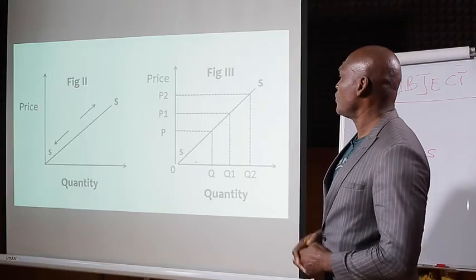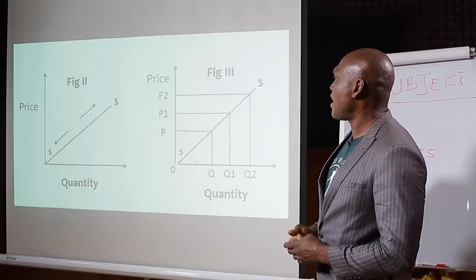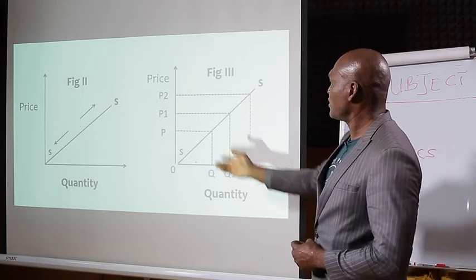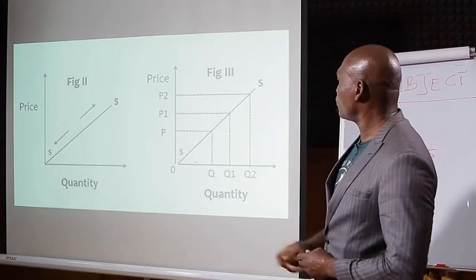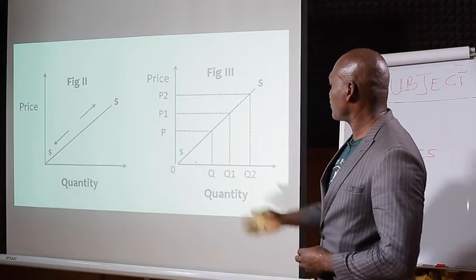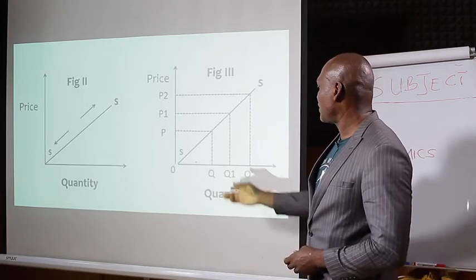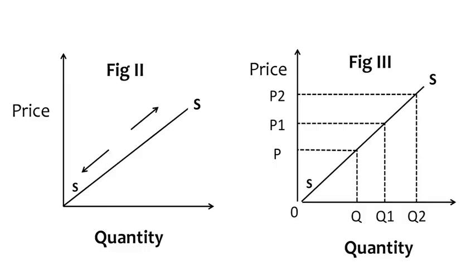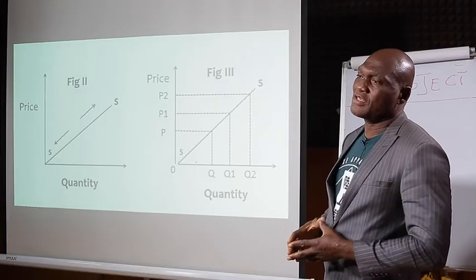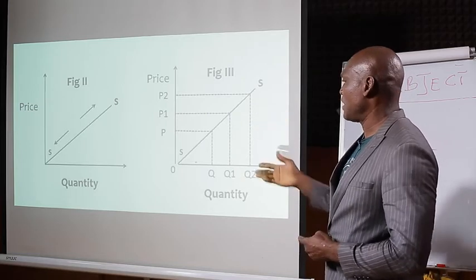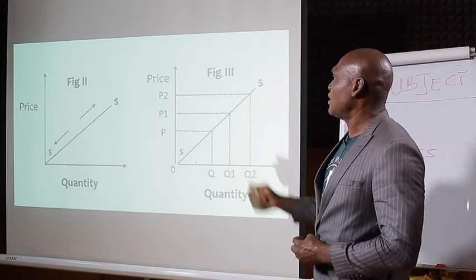You can also look at fig 3, where you have your price and your quantity. At price 2, you have Q2 supplied. At price 1, you have Q1, and at the normal price, you have normal quantity. You see, this is a graphical representation. You can easily draw it like this and represent the numbers you have maybe from your table, and pass them onto the graph.